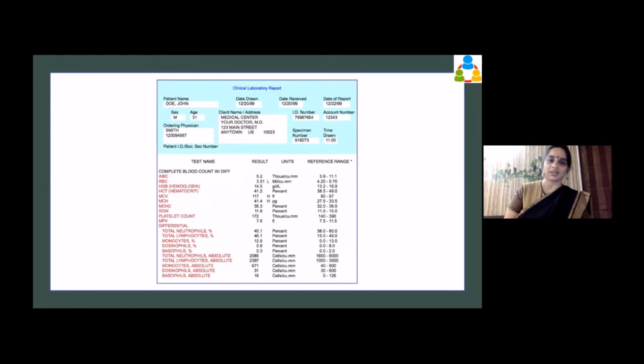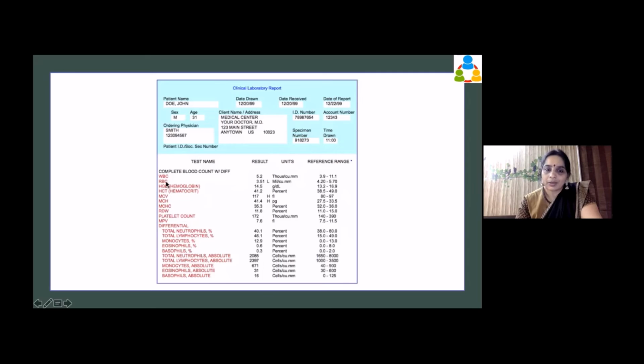So everybody's attention here. What do we see? We find that there is a complete blood count with differential. What does differential mean? It means they will now tell us very clearly how many WBCs there are: 5.2 thousand per cubic millimeter. The range is 3.9 to 11.1. This is the number of WBC in 1 cubic millimeter of blood. We have passed it through a cell counter, it has counted it, and this is what we have found.